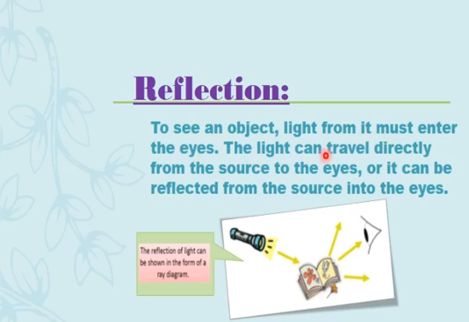The light can travel directly from the source to the eyes, or it can be reflected from the object into the eyes. Reflection of light can be shown in the form of a ray diagram. You have to watch the video lesson keenly, so you will be able to understand what is going on here, and what reflection actually is.